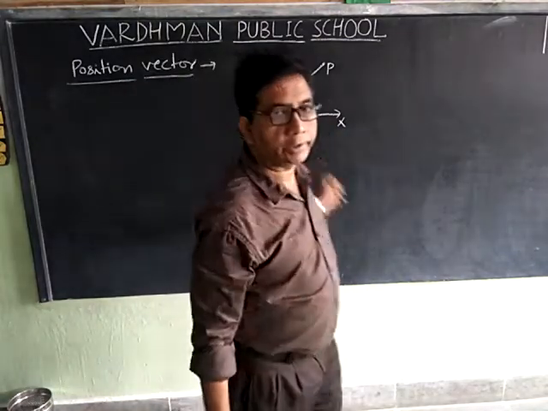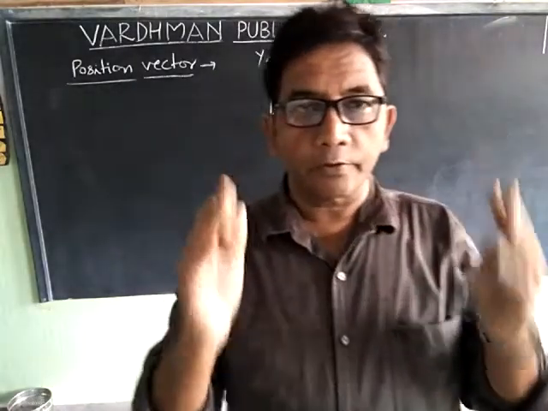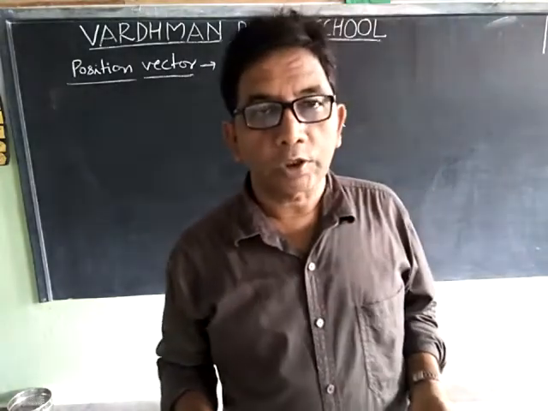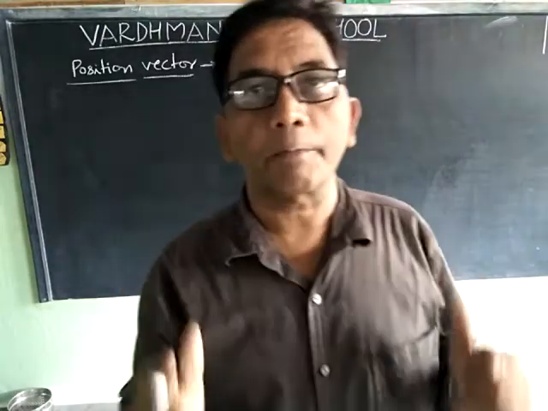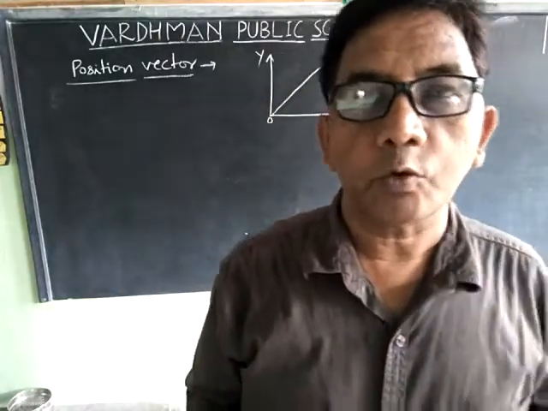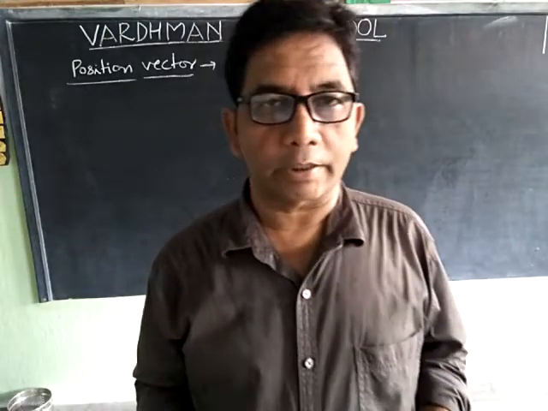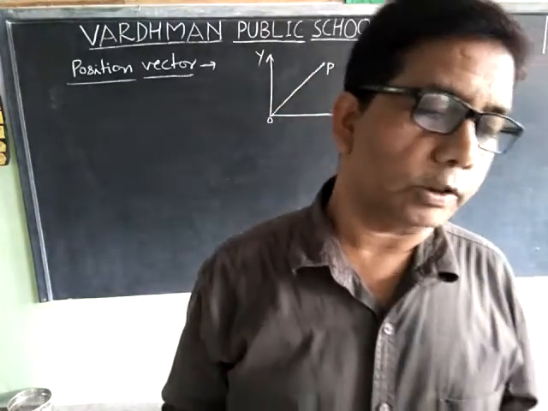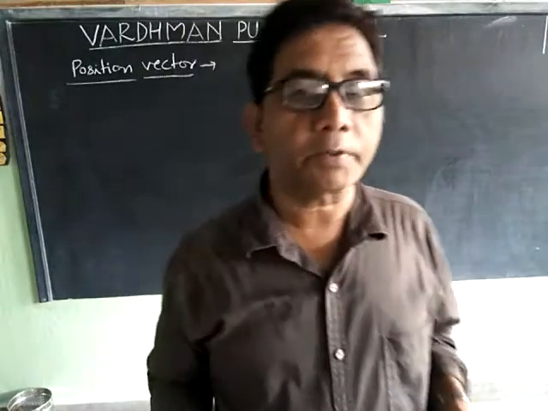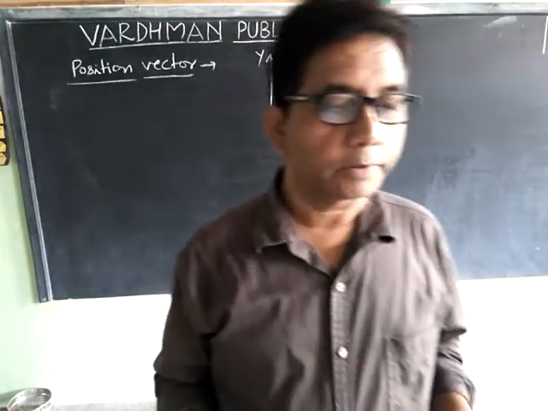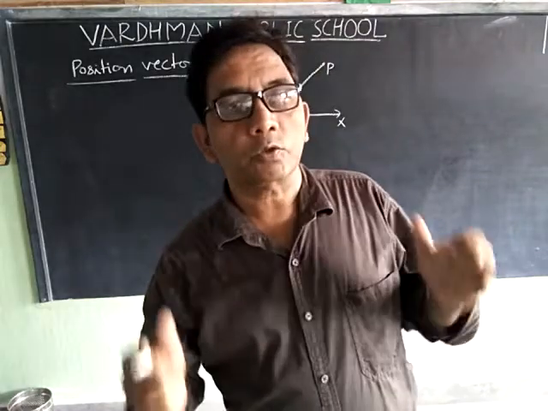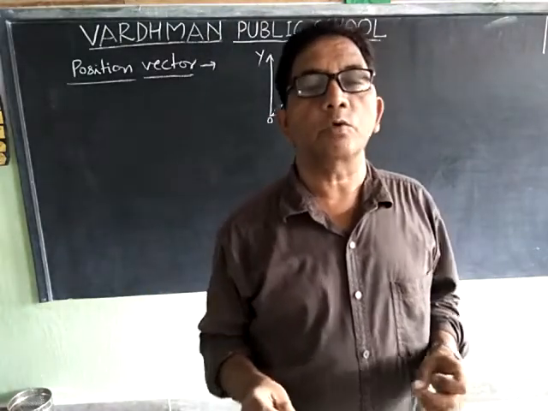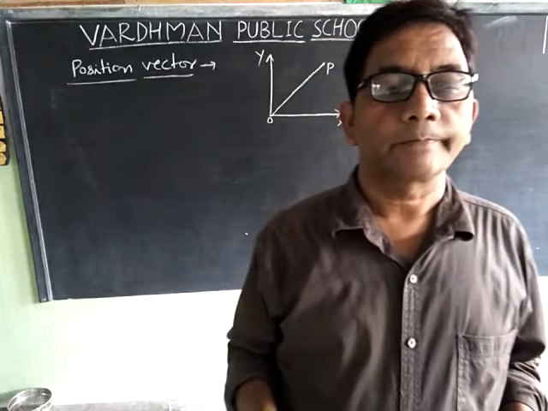This is origin. A vector which gives position of an object with respect to the origin of the coordinate system is known as position vector.